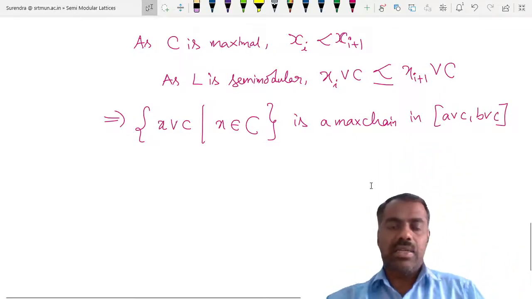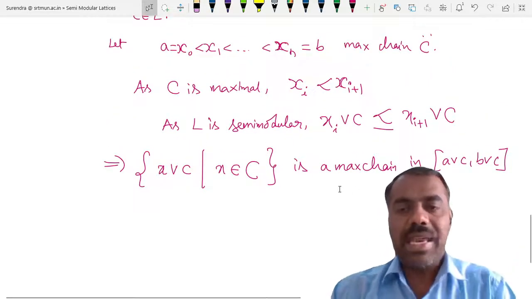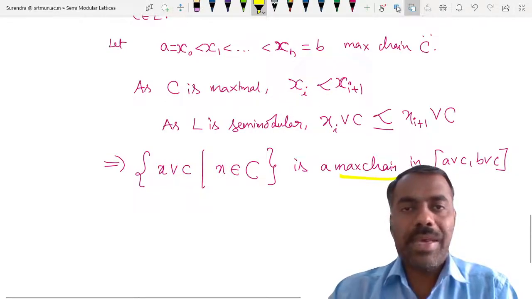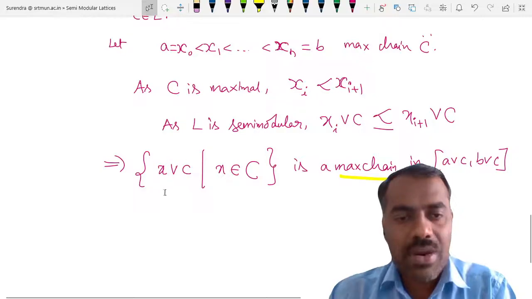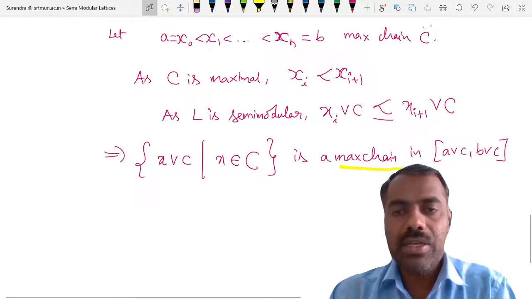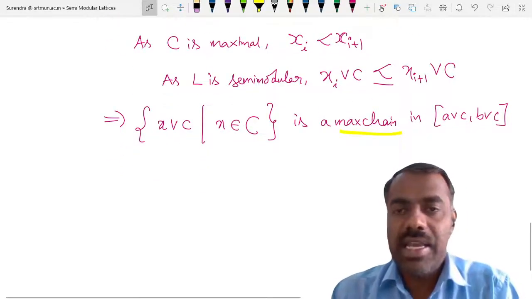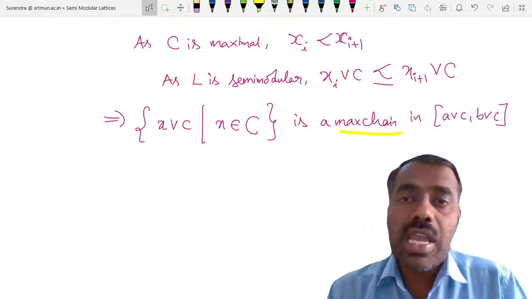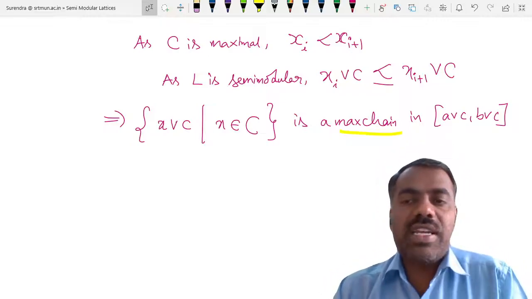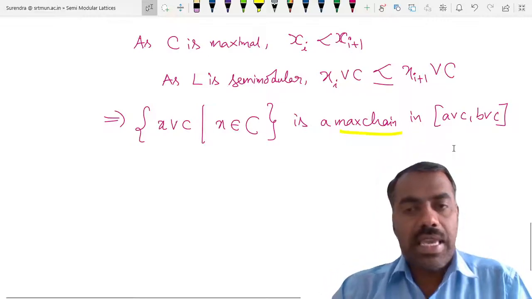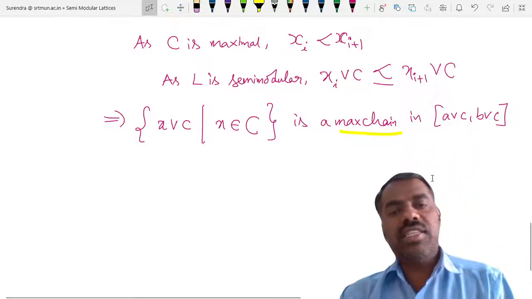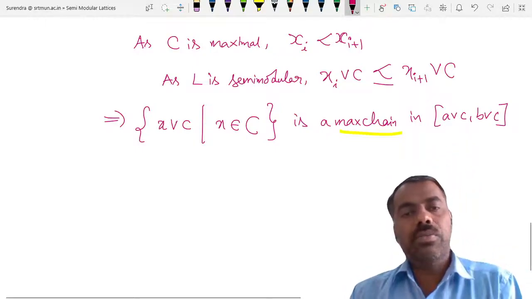Is this clear? Why is this a maximal chain? Because now they are all different elements. What you can observe here is that X1 join C is covered by X2 join C, so there is no element in between them. Therefore, that is obviously a maximal chain in A join C, comma B join C. Is this clear? Yes or no?